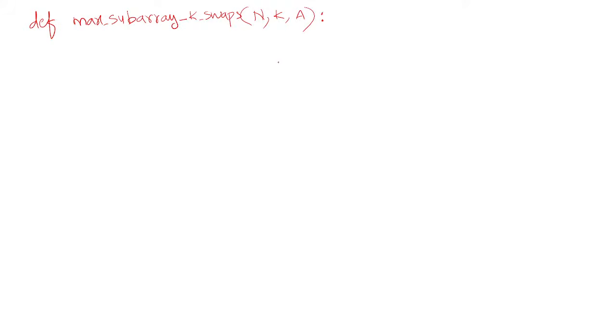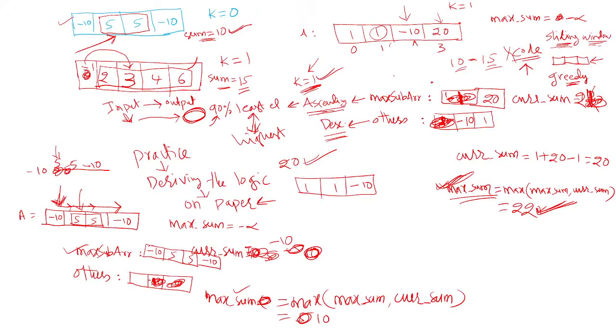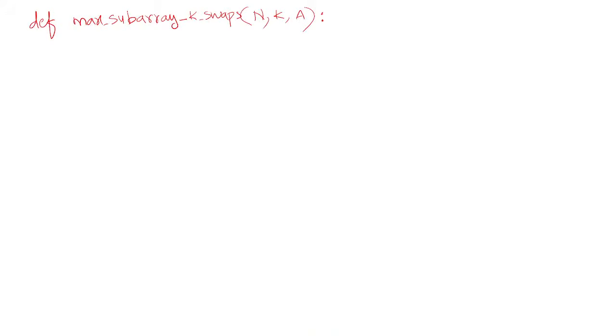These are the possible input values. Once you know the number of elements, the number of swaps and the array, in our case the array is like this: minus 10, 5, 5, minus 10.